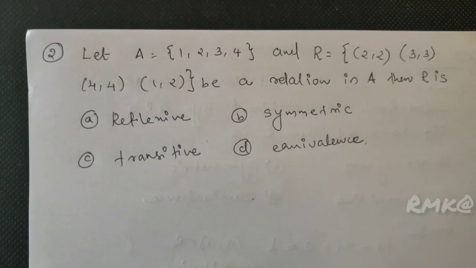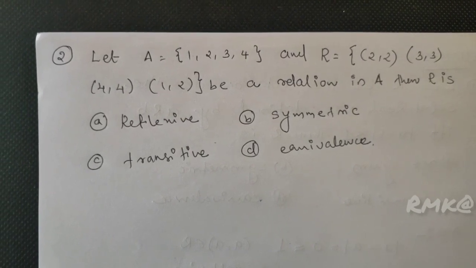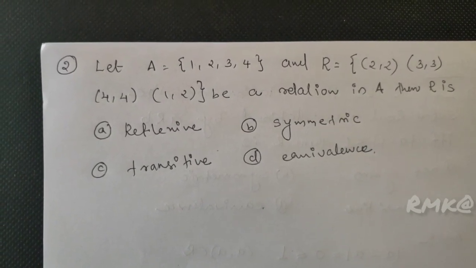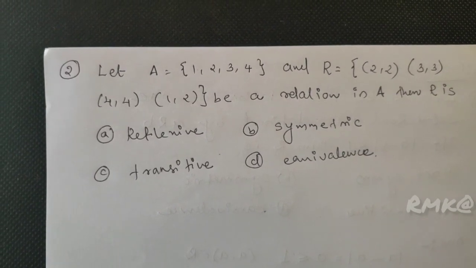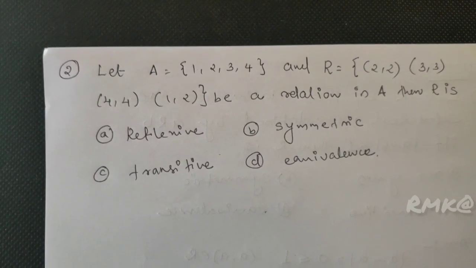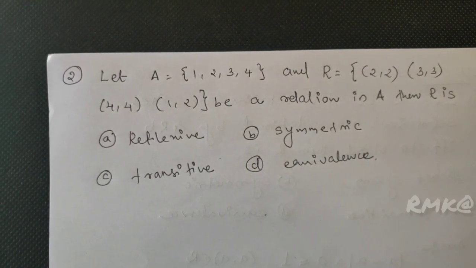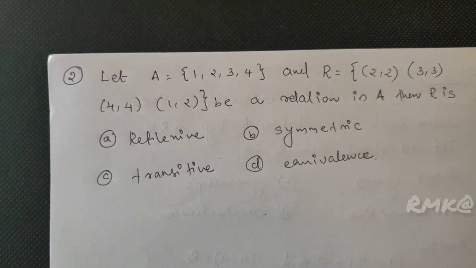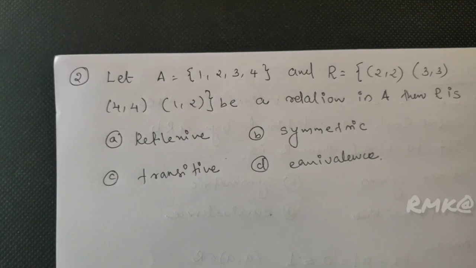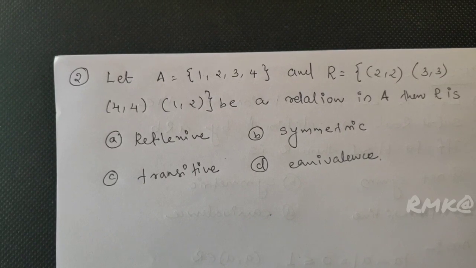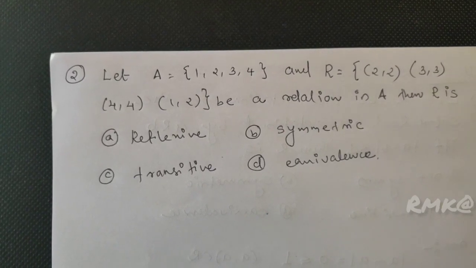Number 2. Let A be the set {1, 2, 3, 4} and R be the set of ordered pairs {(2, 2), (3, 3), (4, 4), (1, 2)}, a relation in A. Then R is: option A, reflexive; option B, symmetric; option C, transitive; option D, equivalence relation.